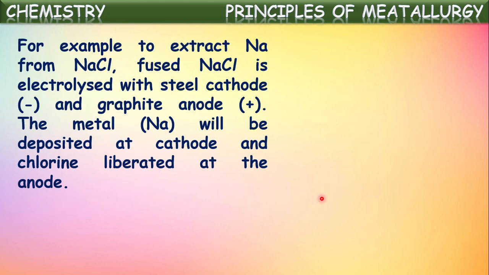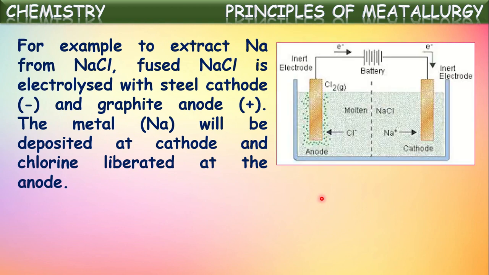For example, if you want to extract sodium from sodium chloride, fused sodium chloride is electrolyzed with a steel cathode and a graphite anode. Molten sodium chloride is taken as electrolyte here.